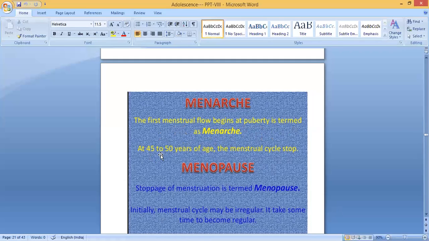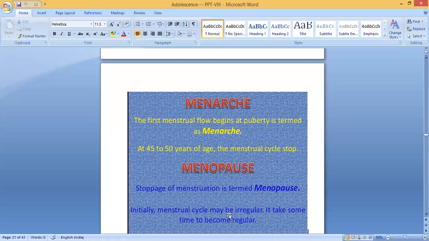At 45 to 50 years of age, the menstrual cycle stops. That is called menopause. So I told you the reproductive period is maximum till 50 years. After that, it will stop. So at 45 to 50 years of age, the menstrual cycle stops. What is it called? It is called menopause. Stoppage of menstruation is termed menopause.